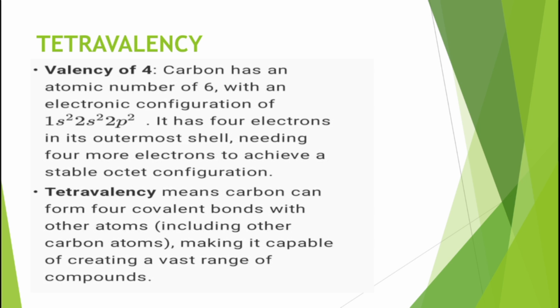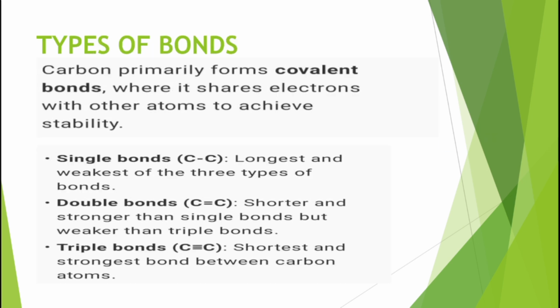Let's proceed further to types of bonds. We studied the tetravalency of carbon and how many bonds it can form. Now we will learn about the types of bonds. A bond means getting joined with each other. Carbon primarily forms covalent bonds, where it shares its electrons with other atoms to achieve stability. As I taught you. The first type is the single bond, which is represented by a single line between two elements.